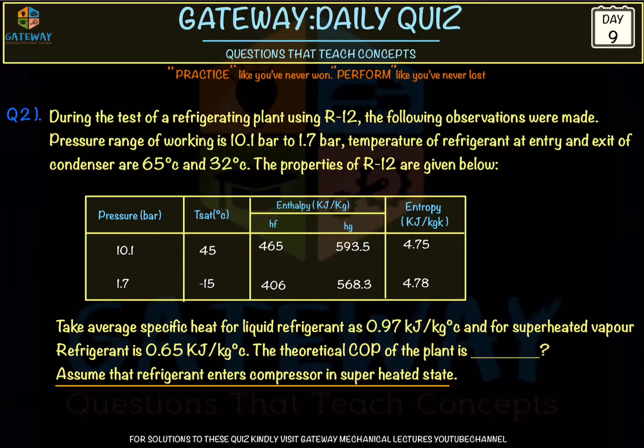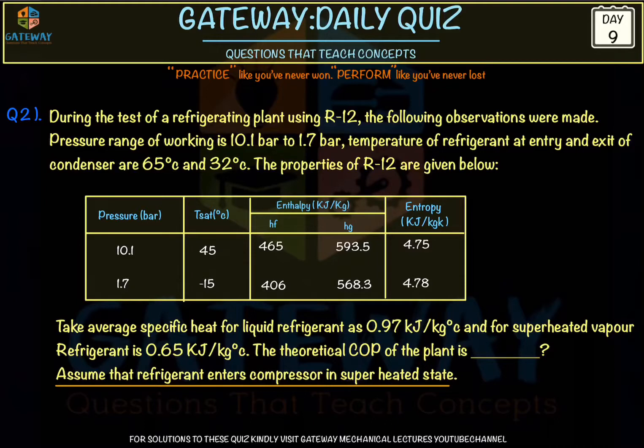Here there were the two questions. Yesterday there was a confusion for many regarding question number 2 and question number 4 of the day 9 quiz. They are the questions from refrigeration and air conditioning. This was the second question, and a student asked me that it is given in the question that a condenser is entering into the subcooling region, and he asked me why we are also considering the superheating region. He also asked me if we are considering the superheating region, then whatever refrigerant enters into the superheater will not have the heat from the refrigerated space. It might be having heat from the heat exchanger.